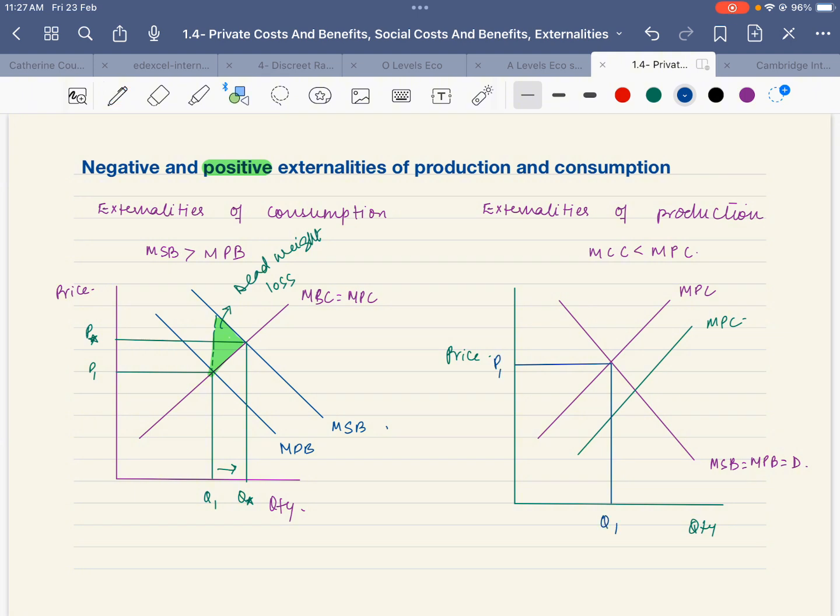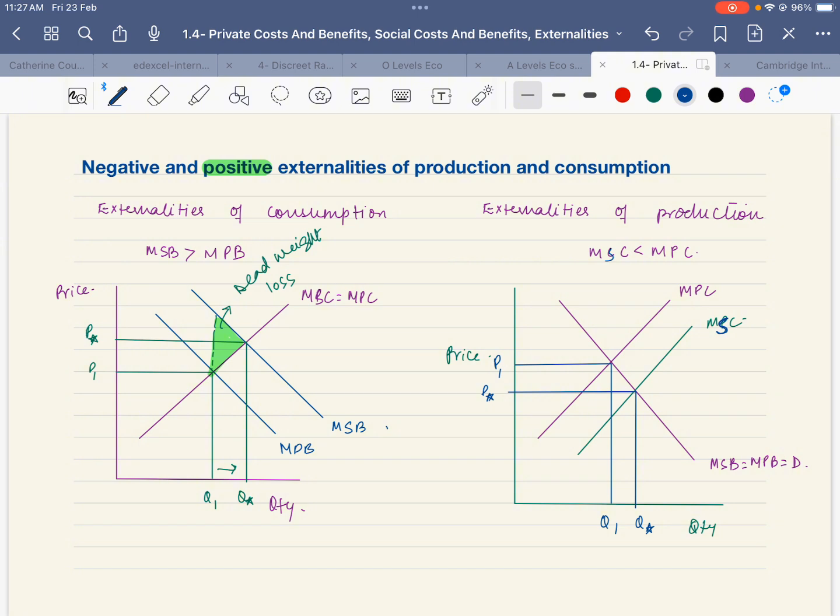Whereas the society would want it to be produced at a slightly lower price and a higher output, which is greater than Q1. Let's name it Q star, and the price should have been P star. Where is the dead weight loss? Okay, I have labeled it wrong. This is the marginal social cost. Marginal social cost is below the marginal private cost. That is why the society would want it produced at Q star.